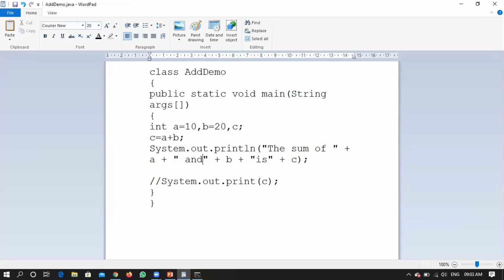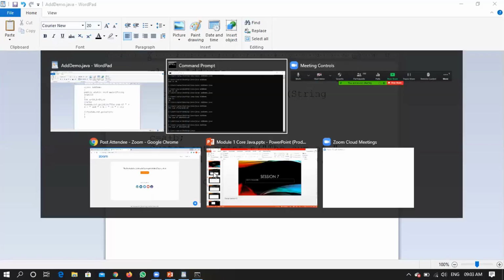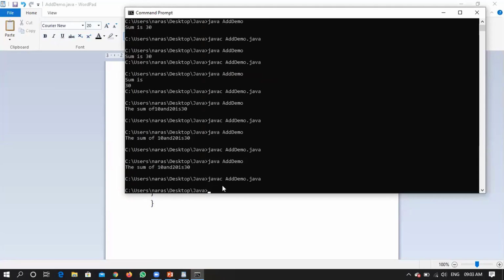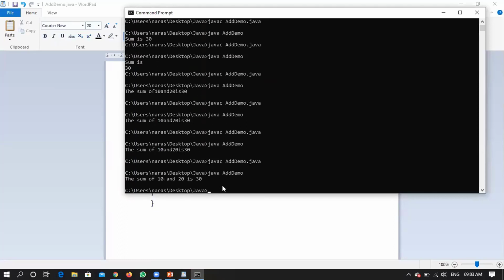Within a double quote, we'll give a space. Every time I have to share the screen separately. So within double quotes, you just give some space, then it will give you however much space you want between the variables. That can be considered.